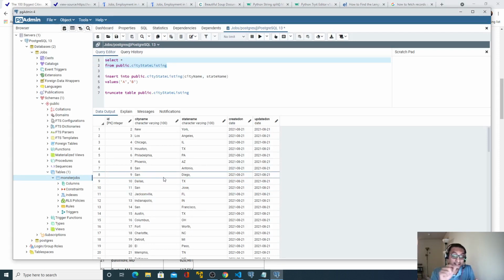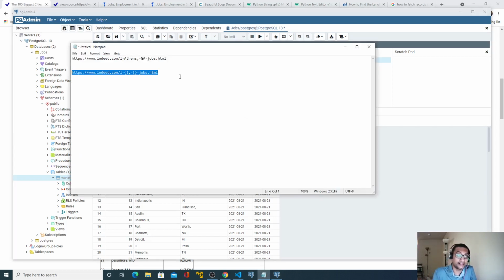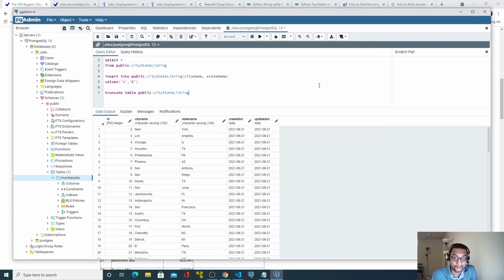We are going to iterate through that list in order to form different Indeed URLs, based on city and state information. Okay, but before that, there is a small issue in our code that we are going to fix. So let's look at the data first.